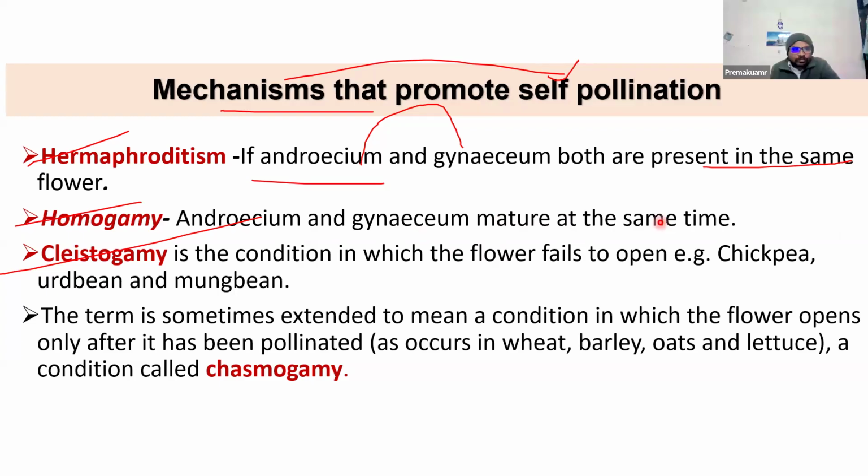Then definitely there will be no out-pollination. Only if you make changes by artificial means can you make the plant cross-pollinate, but naturally it will never cross-pollinate if it is cleistogamous. In chasmogamy, the flower opens after fertilization, but there is still a little chance of cross-pollination, though rare. Cleistogamy and chasmogamy are very important mechanisms for self-pollination in graminaceae like wheat, barley, oats, and lettuce.